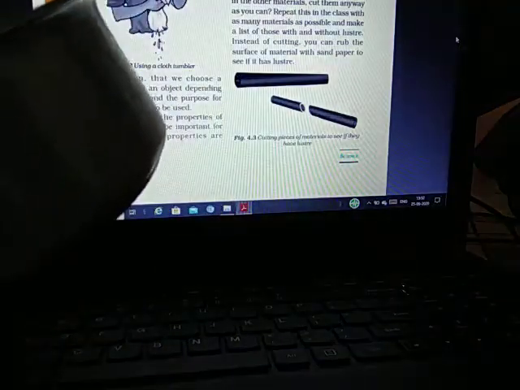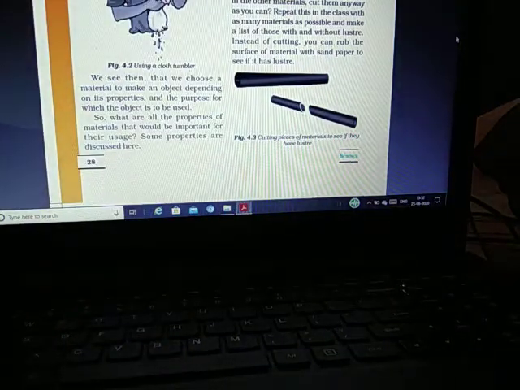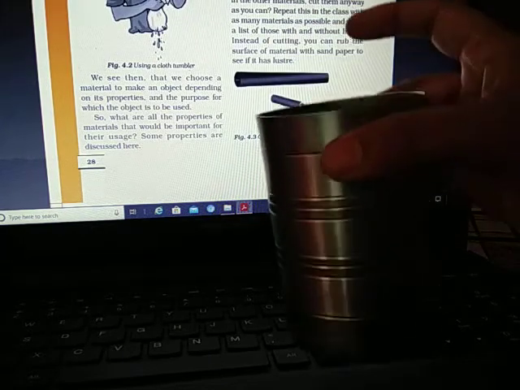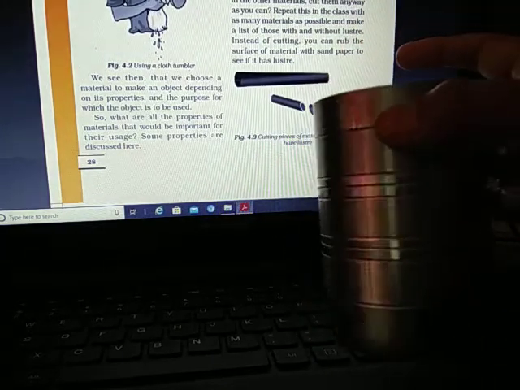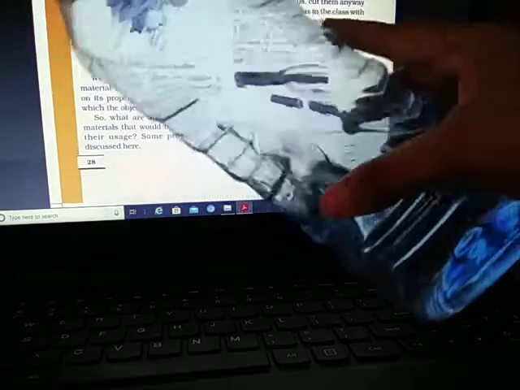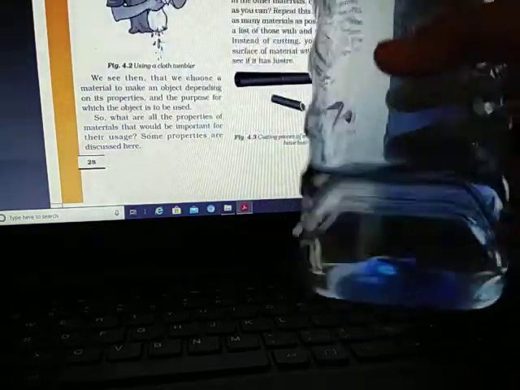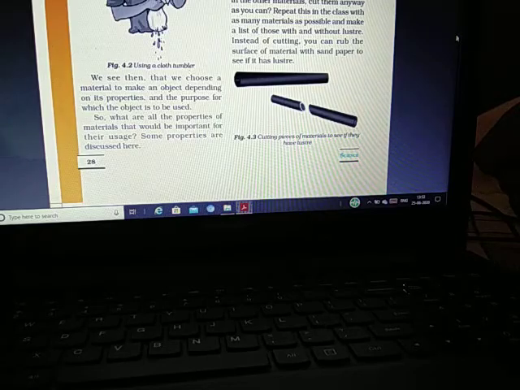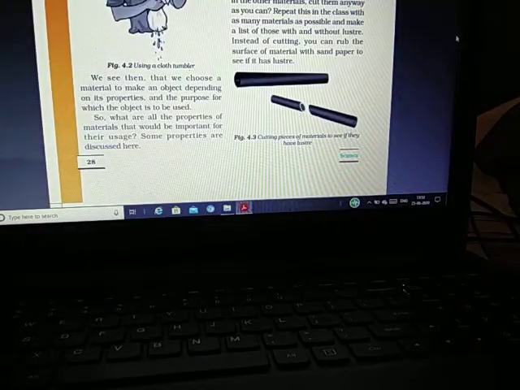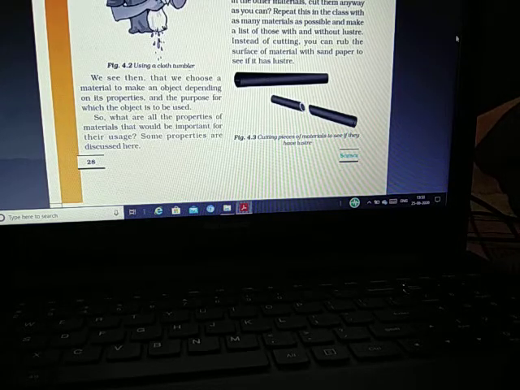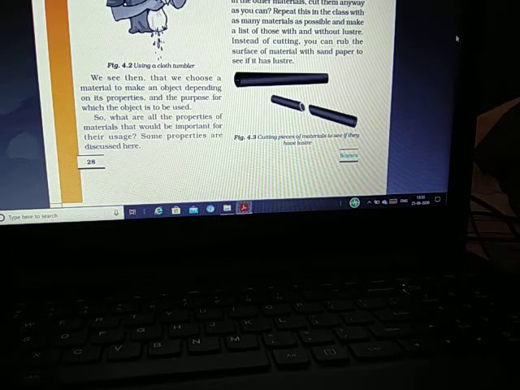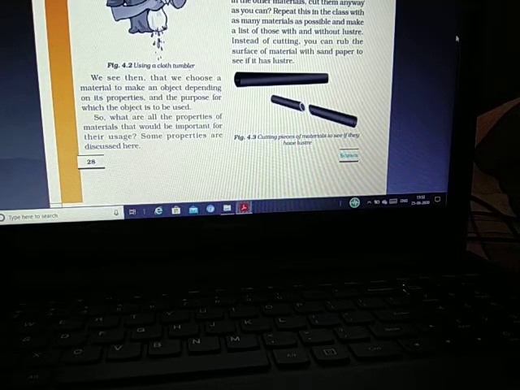This pan is used for making tea or sauce. This glass is used for drinking water. This plastic bottle is used for keeping water, and this piece of cloth is used for absorbing sweat or cleaning something. So every object has a purpose behind it, and the material used depends on the purpose of the object.